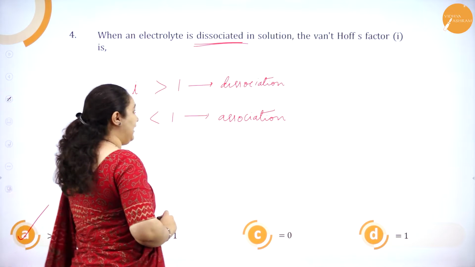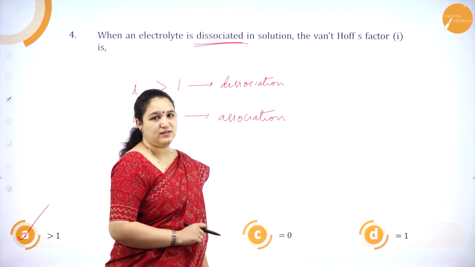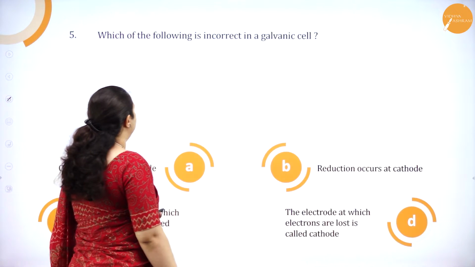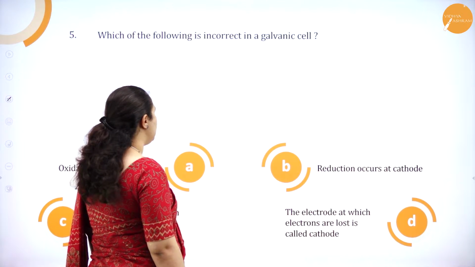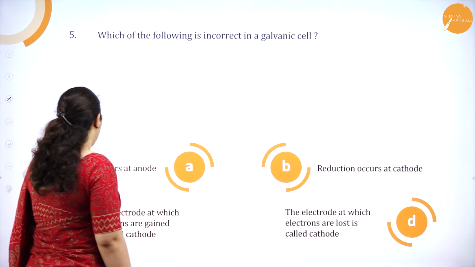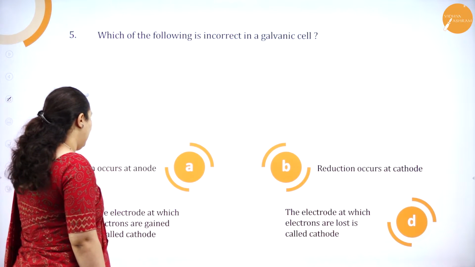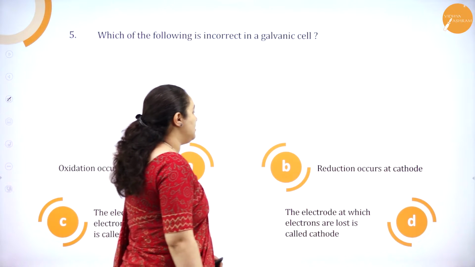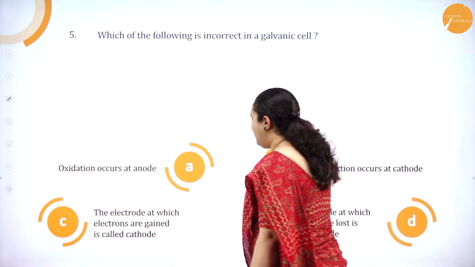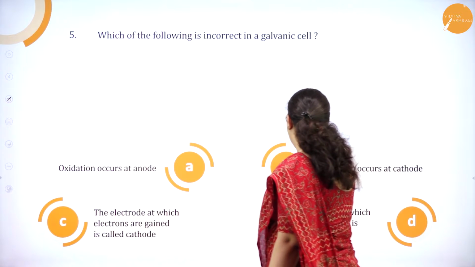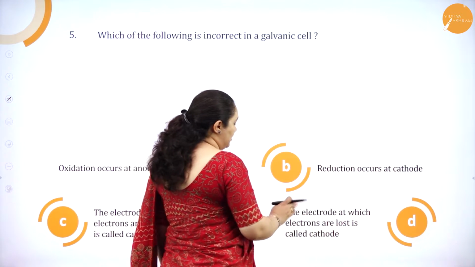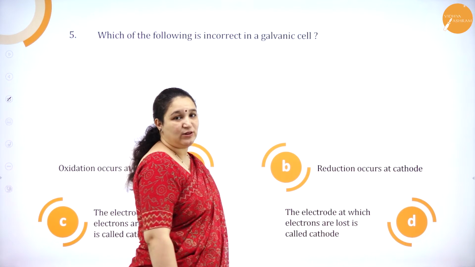So option A is the correct answer. Next question. Which of the following is incorrect in a galvanic cell? So I'll read the options for you all. Oxidation occurs at anode, reduction occurs at cathode, the electrode at which electron is gained is called as cathode, the electrode at which electron is lost is called cathode.